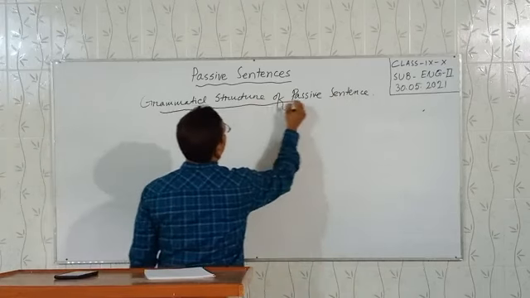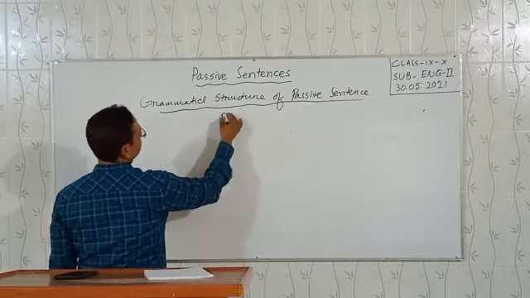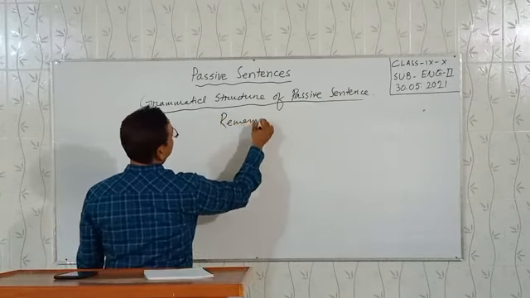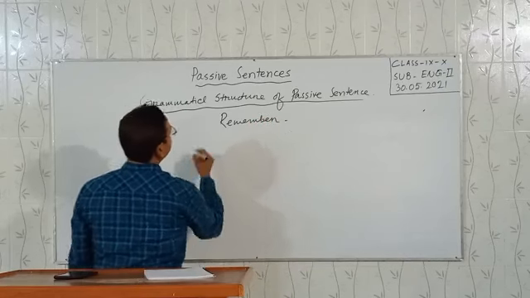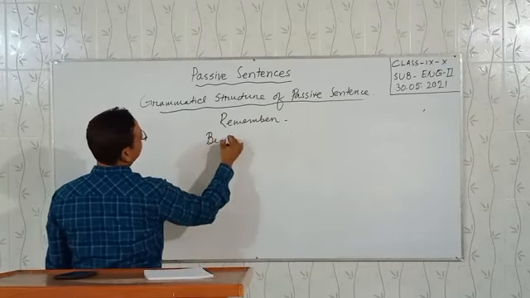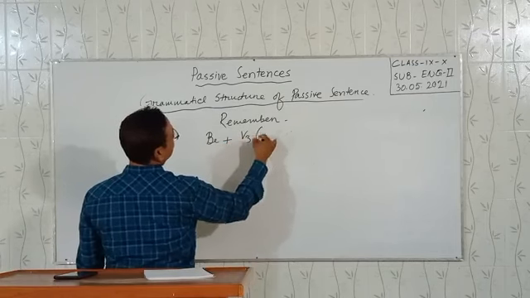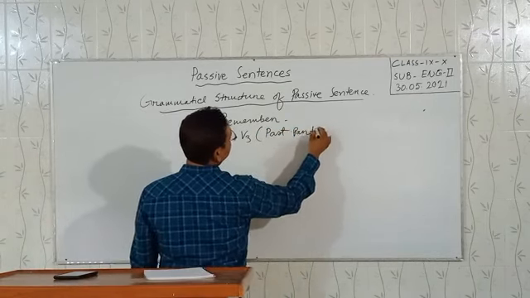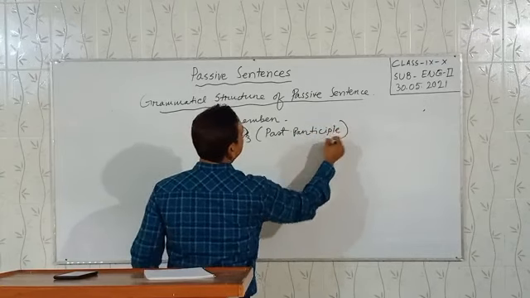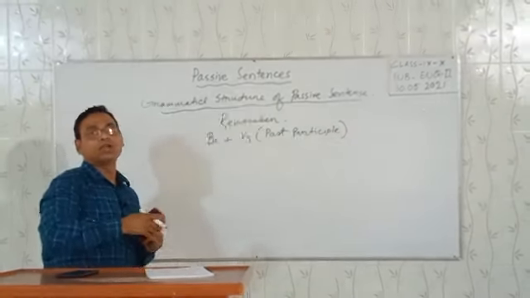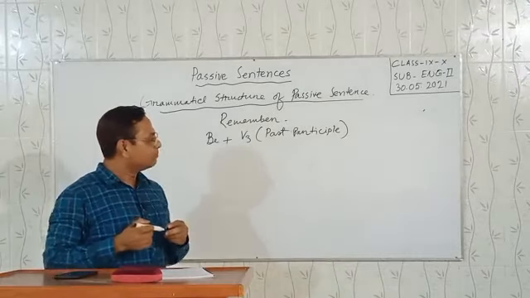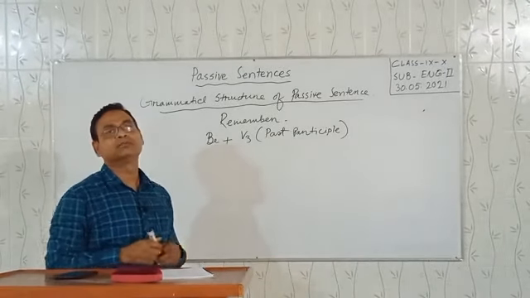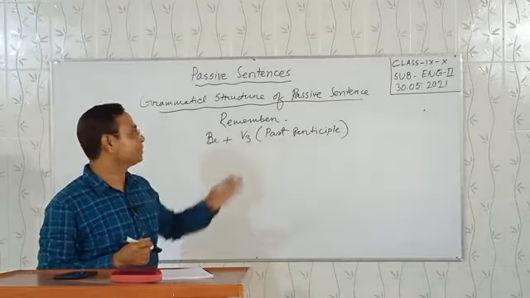Dear students, always remember: be plus verb 3, or past participle form. You should always remember that be plus verb 3, or past participle form, is always passive voice.